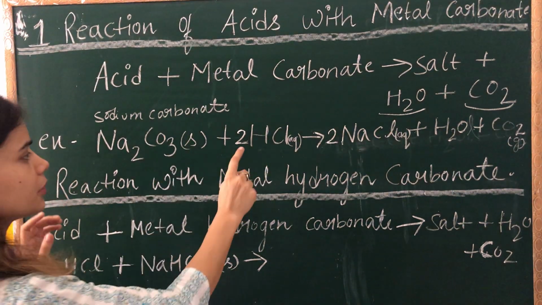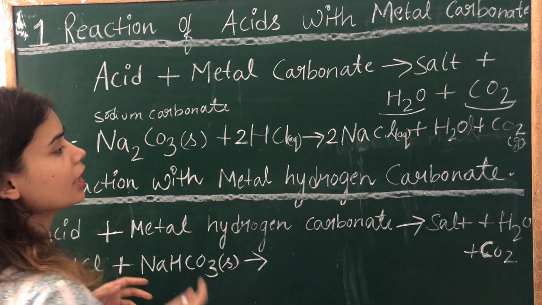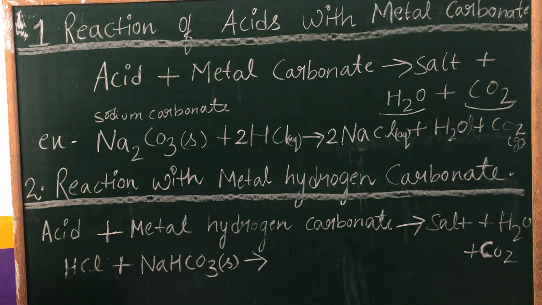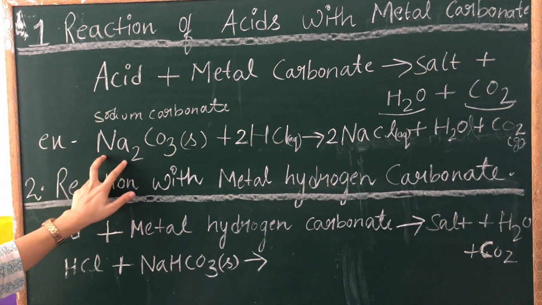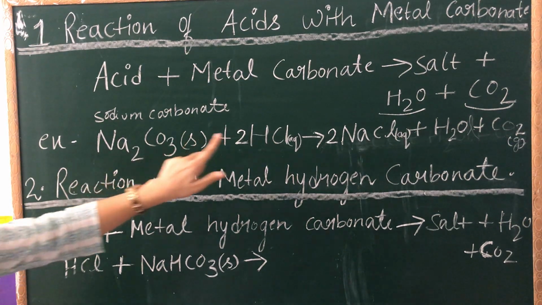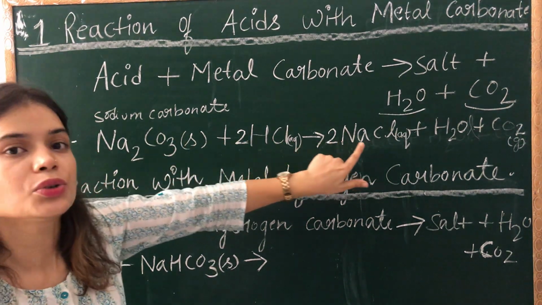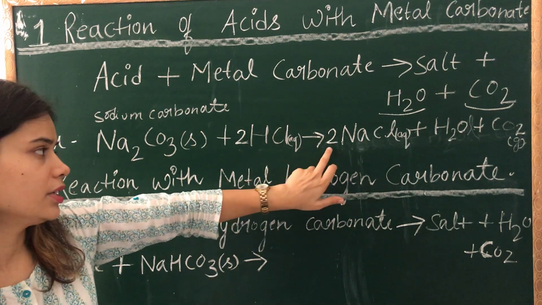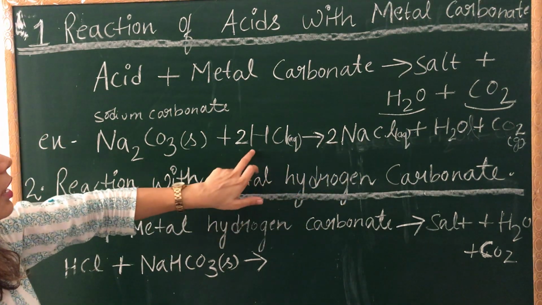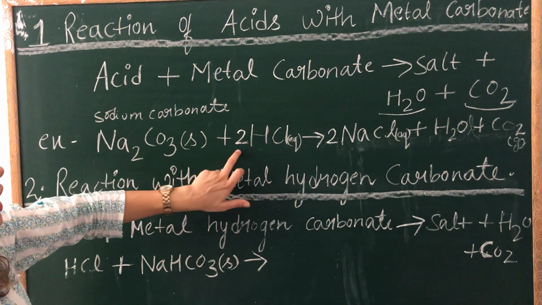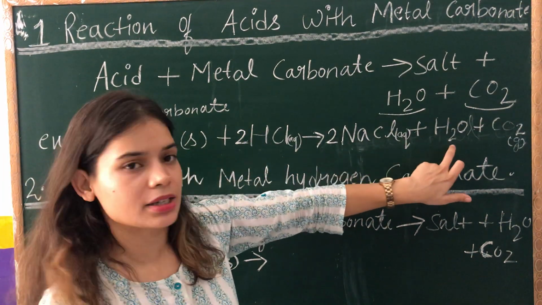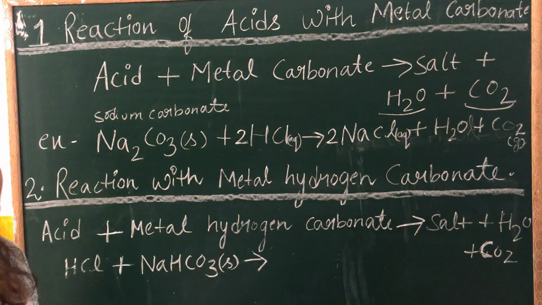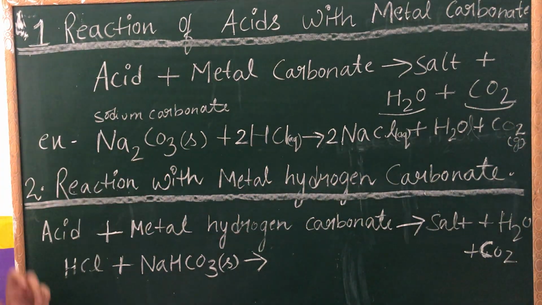Now you can easily balance it. When you balance it, we will put 2 here. Why? Because we need to balance the reactant and product sides. We have done that already. Here you can see sodium has 2 atoms, so here also we have to get 2 sodium atoms. That's why we have written 2 here. Similarly, for hydrogen I have kept 2 here, because here I have 2 atoms of hydrogen. So that's why I have written 2. So that was this first reaction.